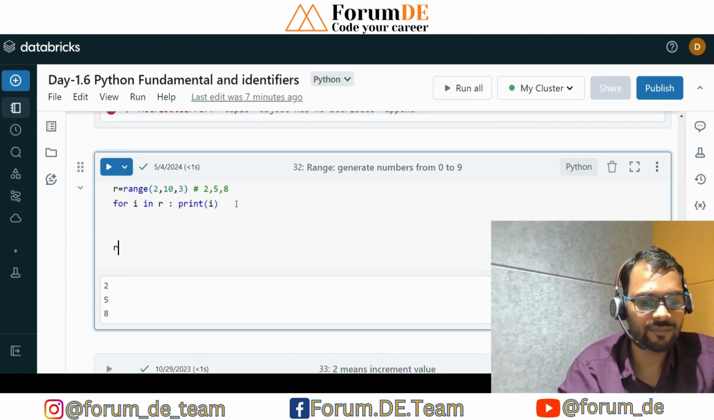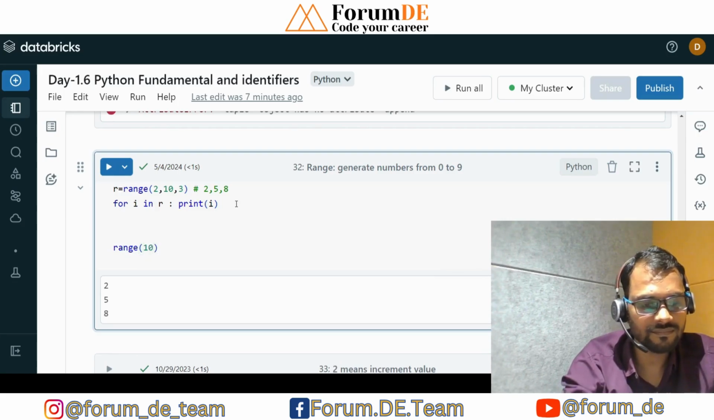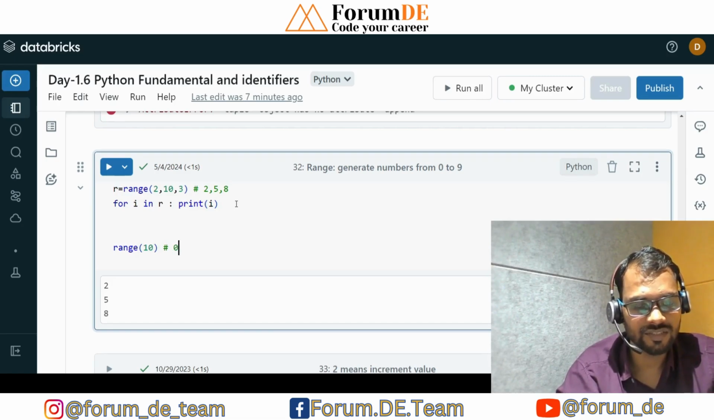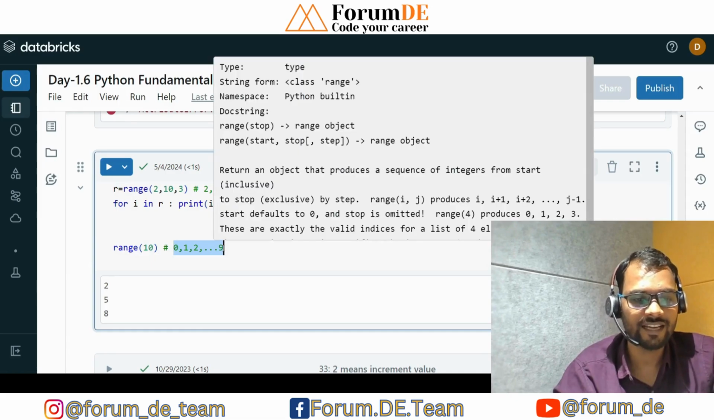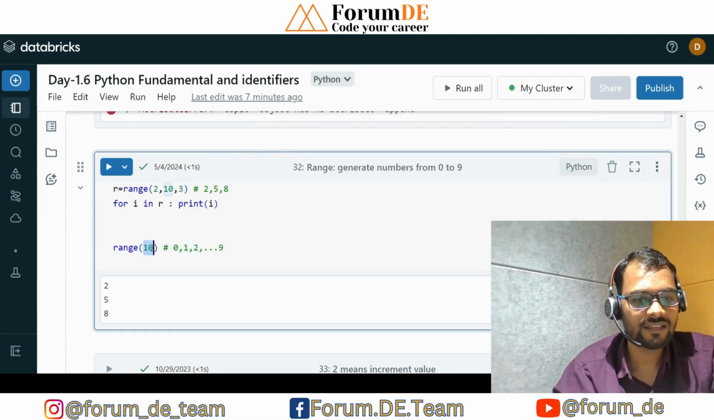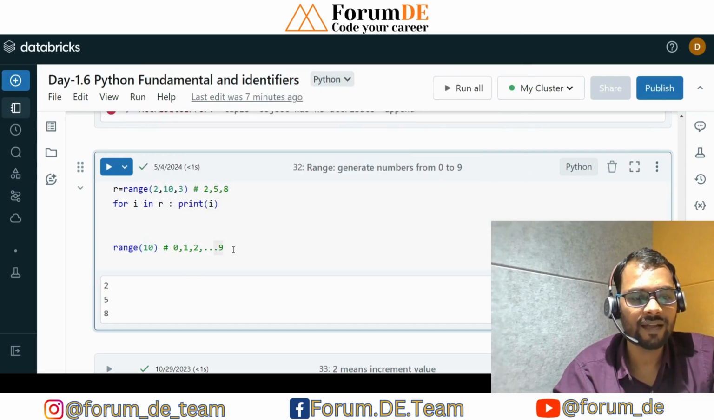Similarly, if I take range of 10, this is nothing but 0, 1, 2, like till 9. Whatever item we have mentioned, like 10 items, right? So if I count that, how many items are there? 10 items. And these are the values, right? How many values are there? 10 values. And if I mention 10, it means we have to represent 10 minus 1, because it is starting from 0.